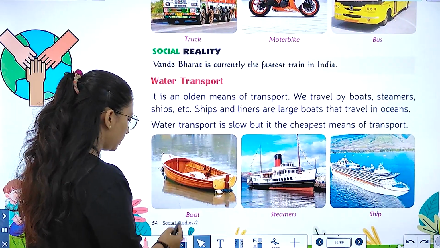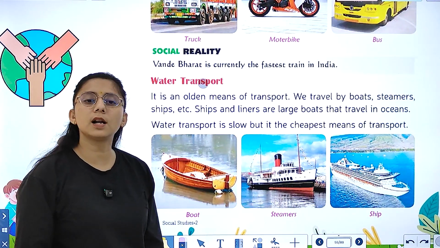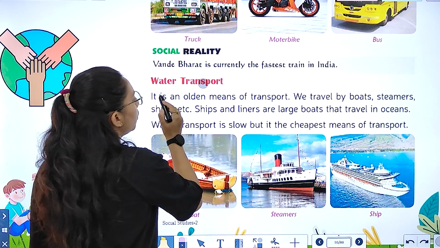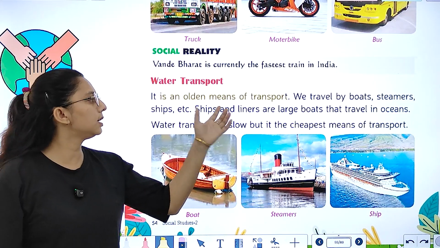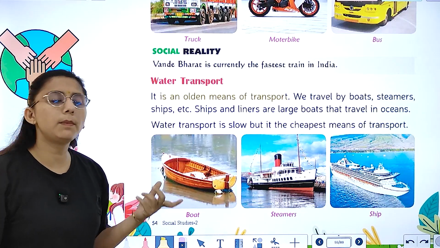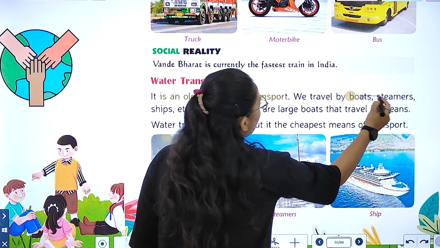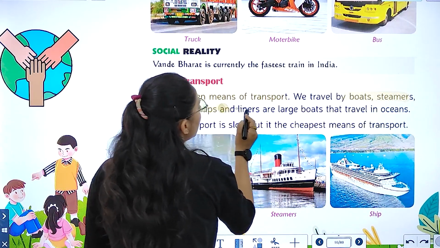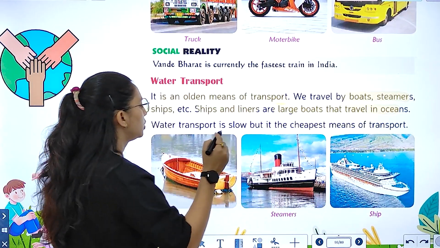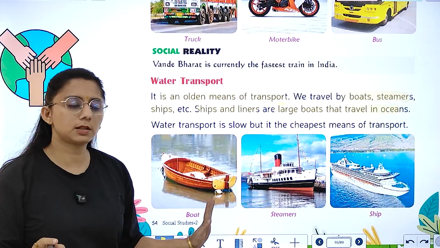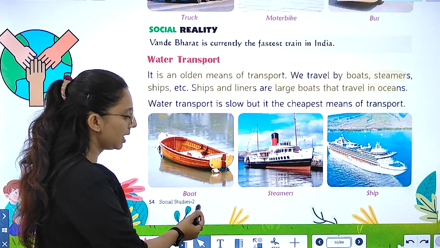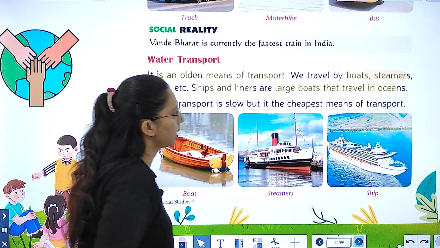Then we have water transport. What is water transport? Water transport is the transport that runs in water. So it is an olden means of transport. We travel by boats, steamers and ships. Ships and liners are large boats that travel in oceans. Water transport is slow but cheap. Slow, but cheap, right? You can see here the different means of water transport.